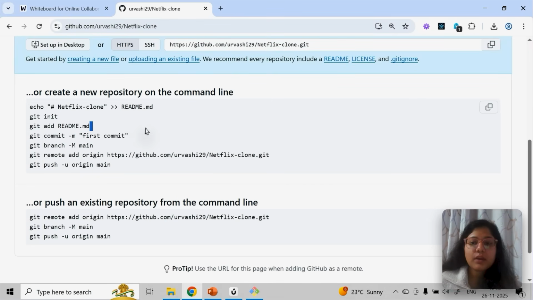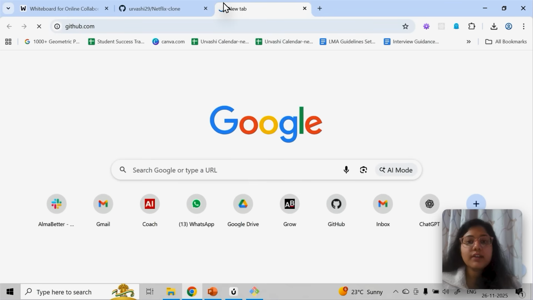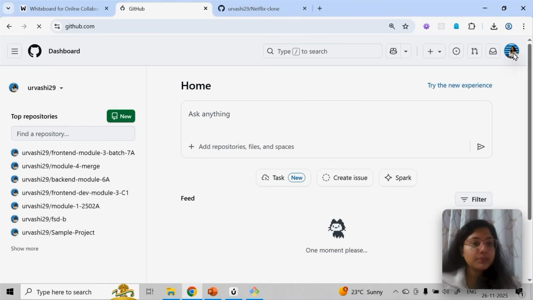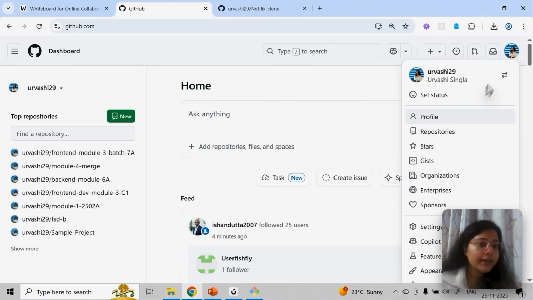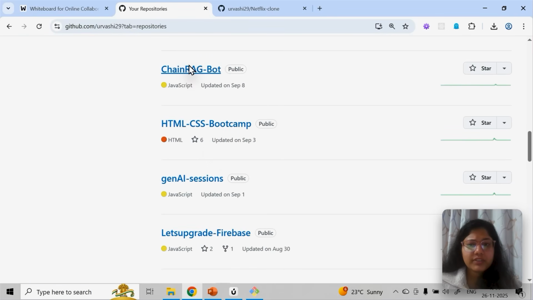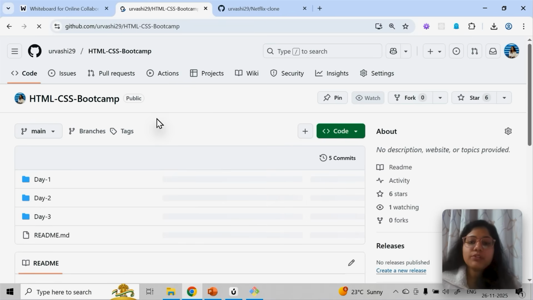The next command is commit. This commit is very important. These commit messages are what help you keep track of what you pushed on which date. I'll show you guys one example. If I go here and click on repositories, let's go to this HTML CSS bootcamp repository. You can click on any repository basically.